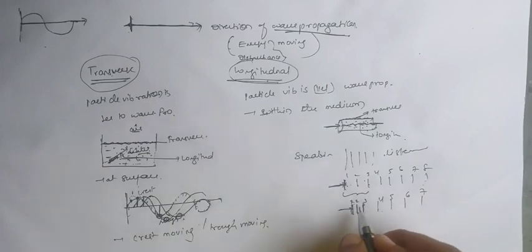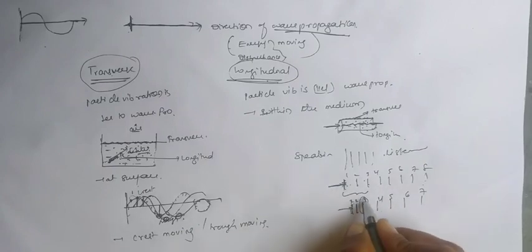But here the given energy is consumed at the third particle, and the third particle has some elasticity, that means restoring force. By the restoring force, after some time it will come back to its original position.